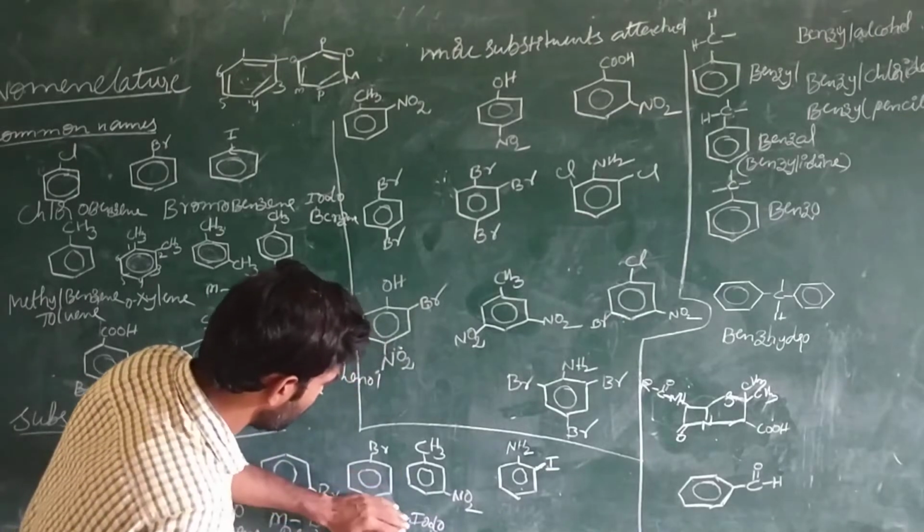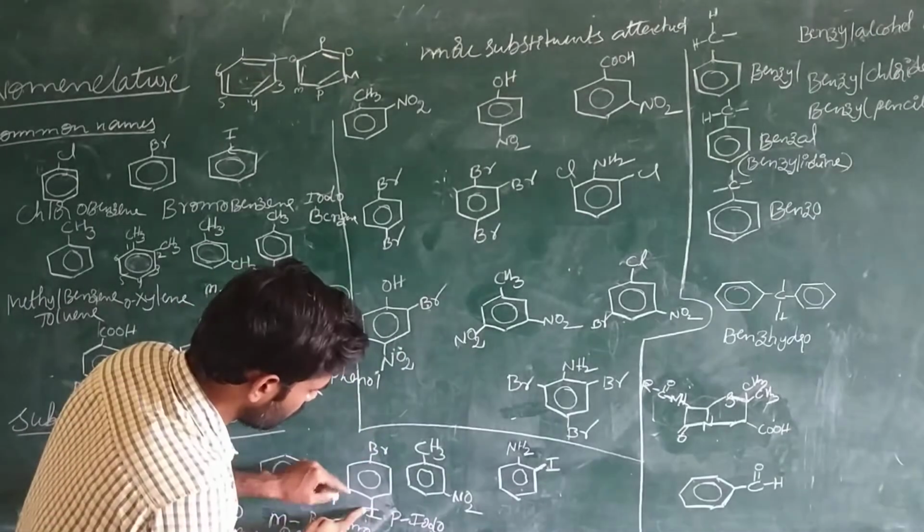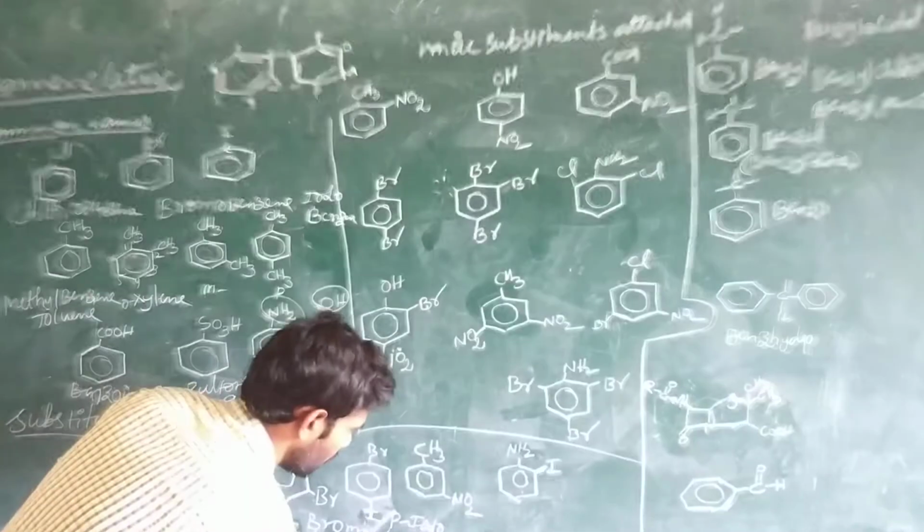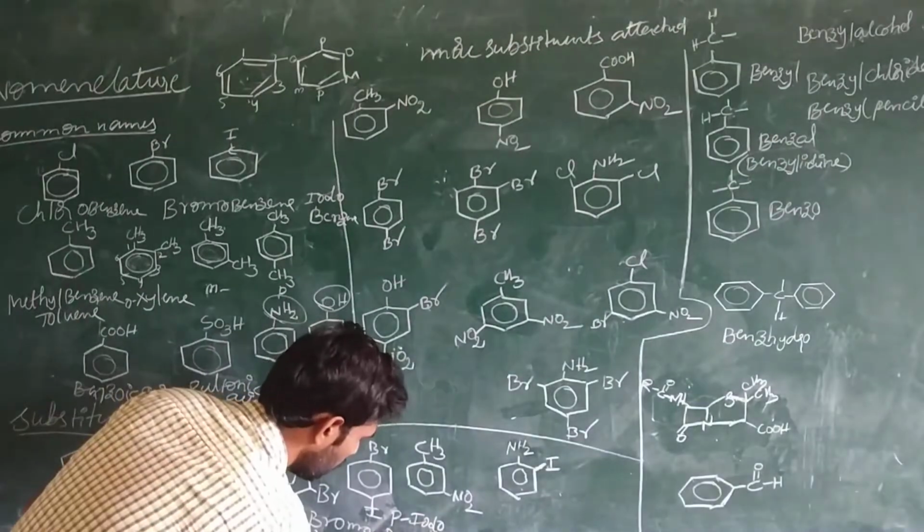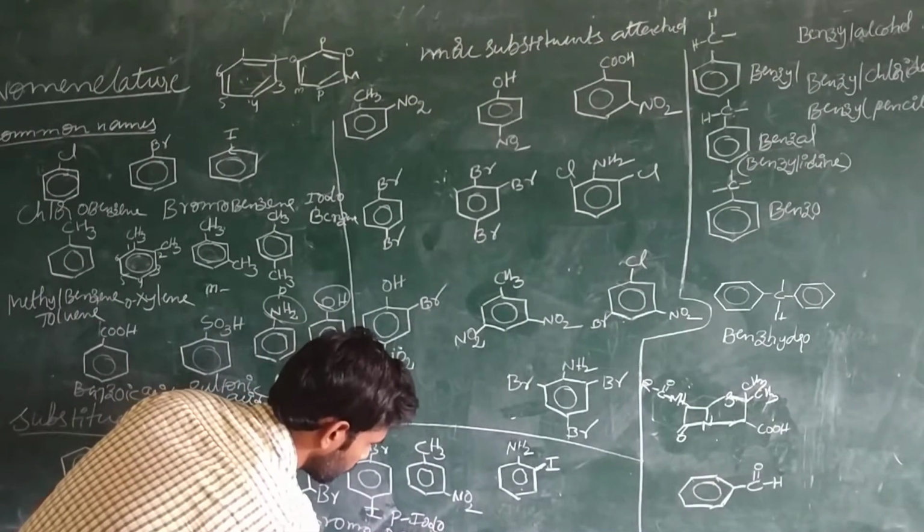Para-iodobromobenzene. This one is the bromobenzene, right? And this one is the para position, which contains the iodine. Para-iodobromobenzene.